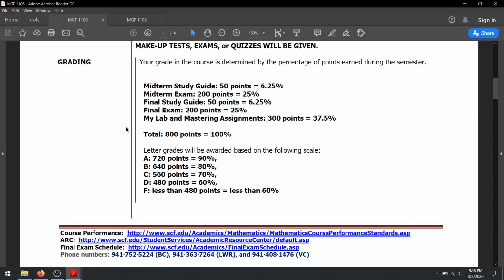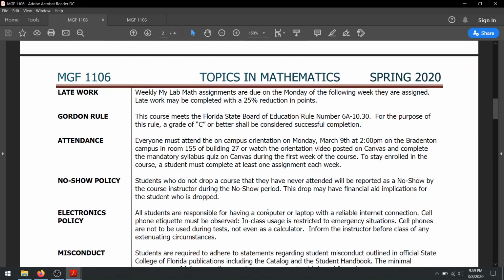So just make sure that you know your responsibilities in the course, and the grades are broken down into standard letter grades. 90 or higher is an A, 80 to 90 is a B, 70 to 80 is a C, etc.